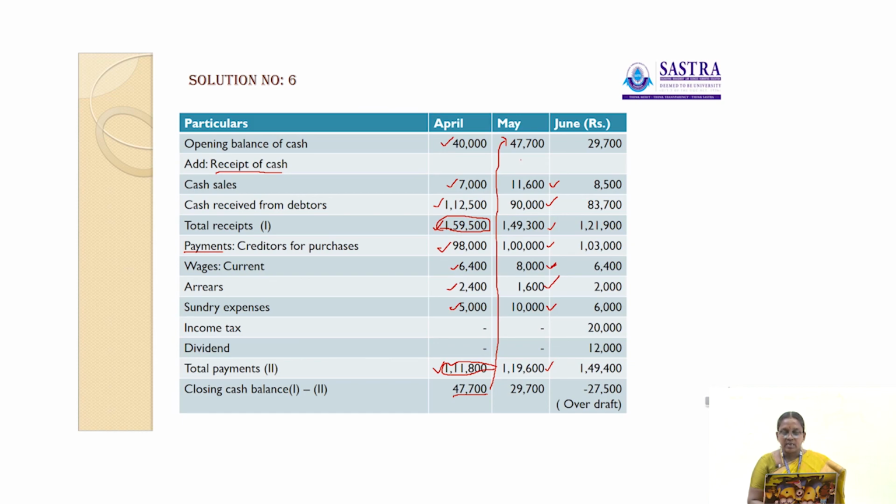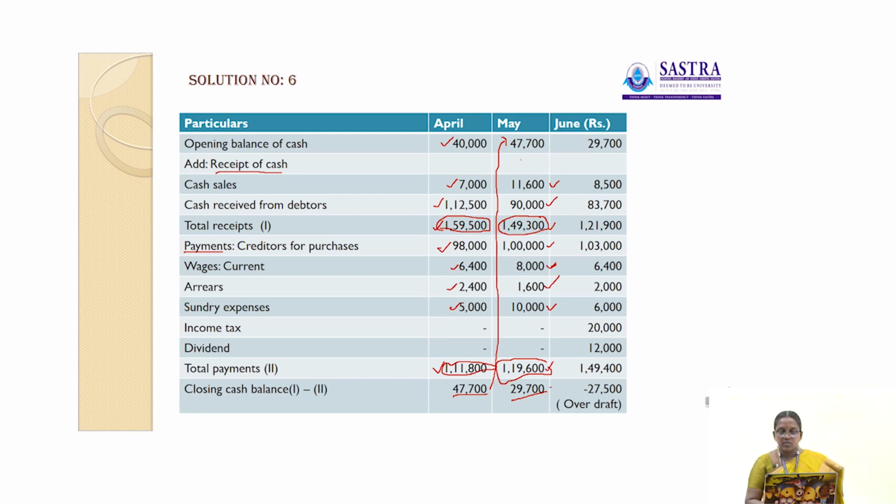Now you have to calculate the closing cash balance. Total receipts are 1,49,300 and total payment is 1,19,600. So 1,19,600 will be deducted from 1,49,300, which gives 29,700.